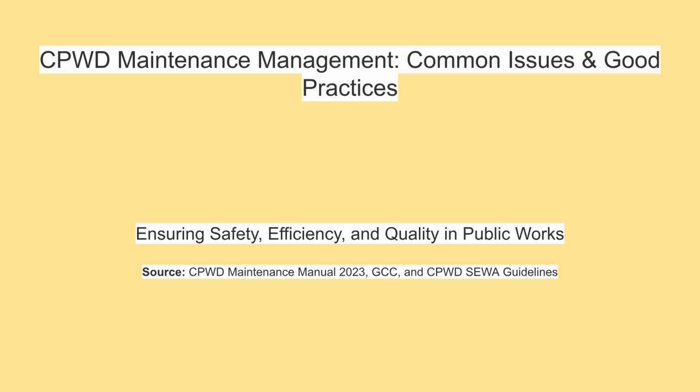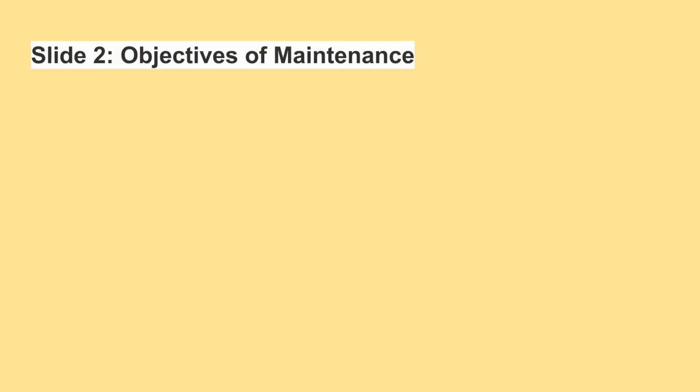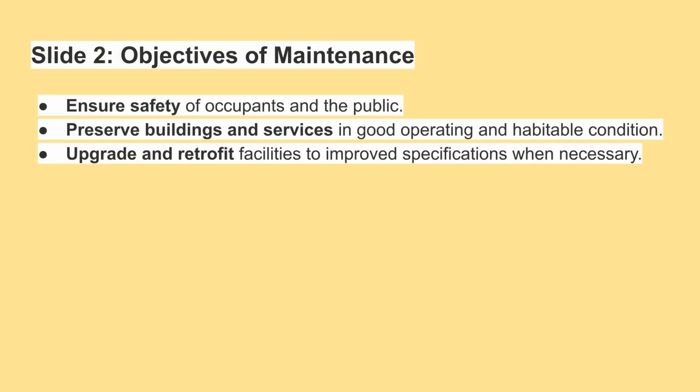Welcome to this video on CPWD maintenance management, common issues and good practices. Our goal is to ensure safety, efficiency, and quality in public works, drawing from the CPWD Maintenance Manual 2023, GCC, and CPWD SEWA guidelines. The objectives of maintenance include ensuring the safety of occupants and the public, preserving buildings and services in good operating condition, and upgrading or retrofitting facilities to improved specifications when necessary.